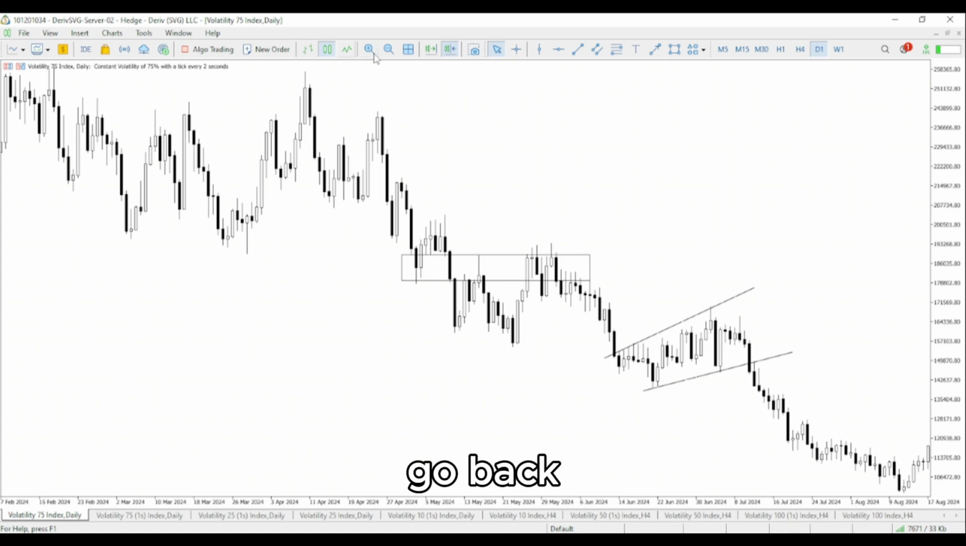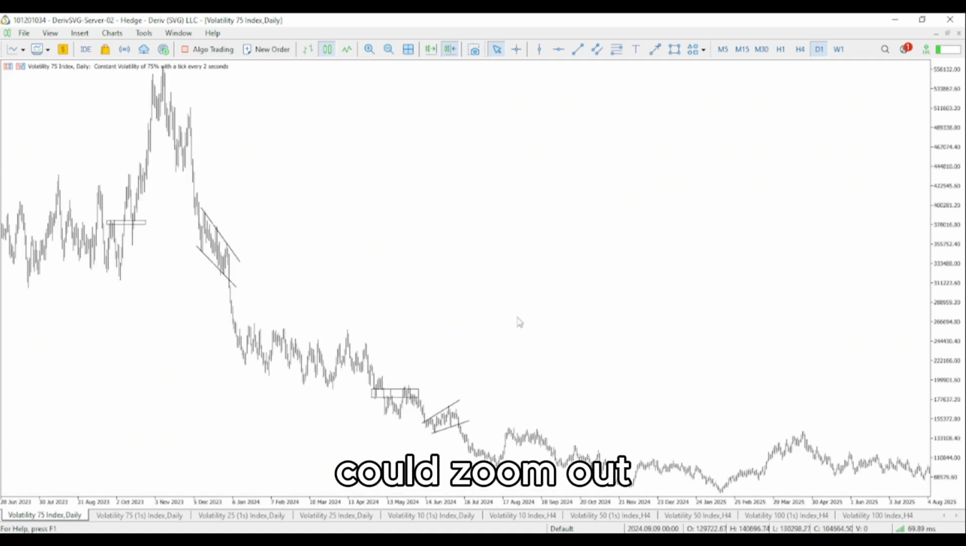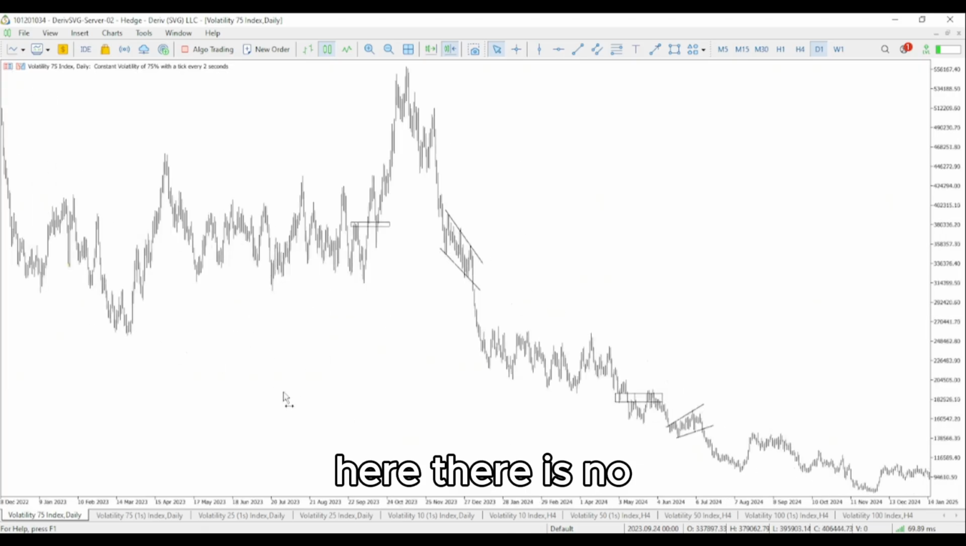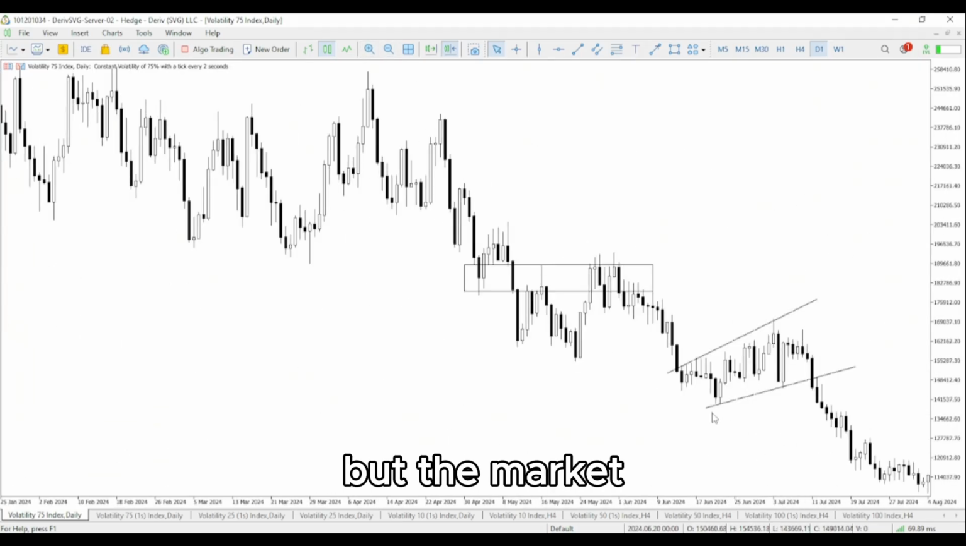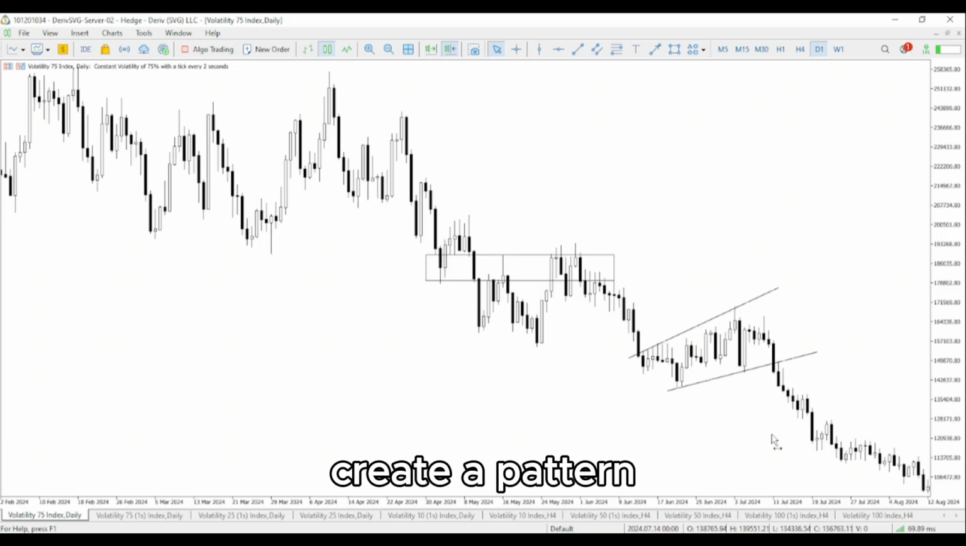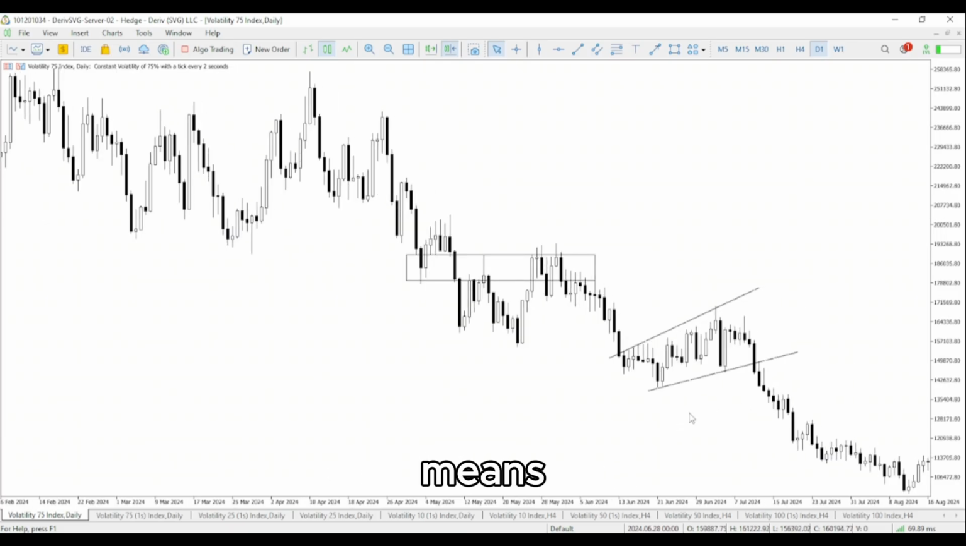Maybe if we could go back, if we could zoom out a bit. Okay, there are no other levels here. There is no other level right here that we will say is the level that stopped the market. But the market would stop at a particular point, then it will consolidate a little bit. Sometimes it will fall back a little, maybe create a minor channel, or maybe create a pattern. So that is what continuation means. In this case, it creates a flag pattern, then eventually continues the move to the downside. So as a breakout happens, the original trend continues.